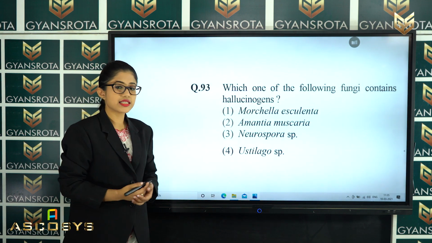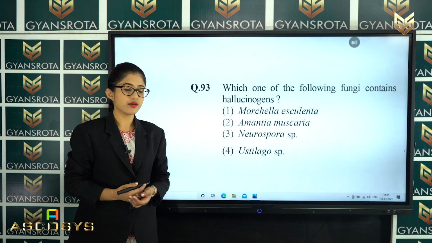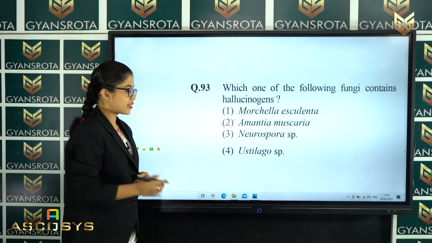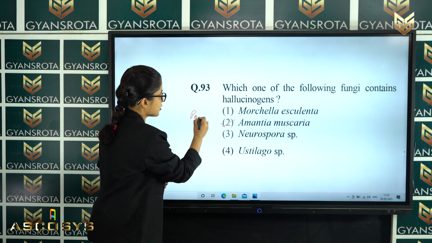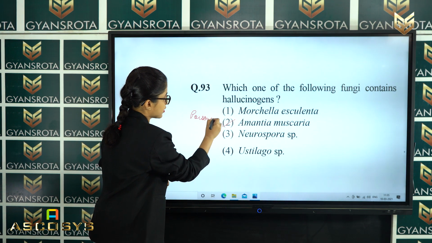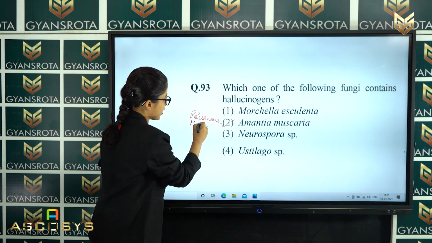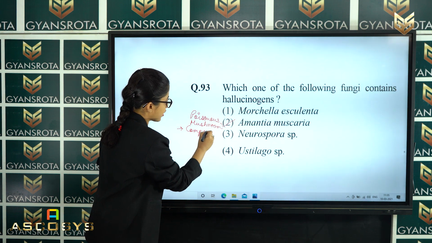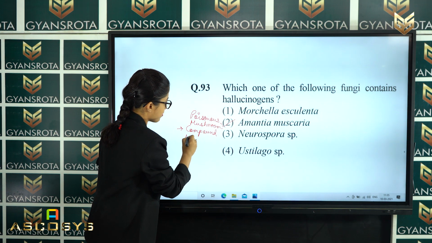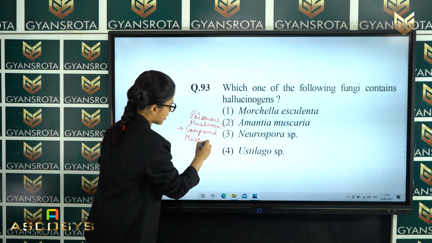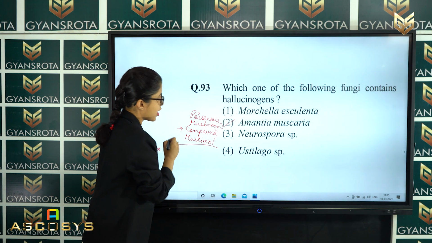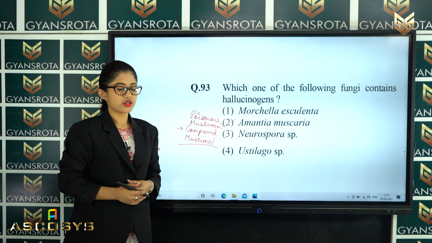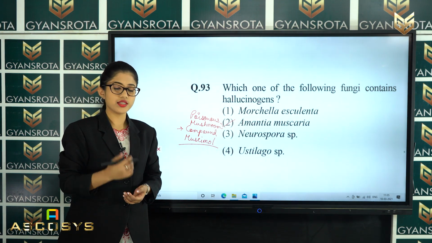The correct answer is option number 2, Amanita muscaria. This is a poisonous mushroom and it has a psychoactive compound called muscimol, which shows the property of hallucinogen. So option number 2 is the correct answer for this question.